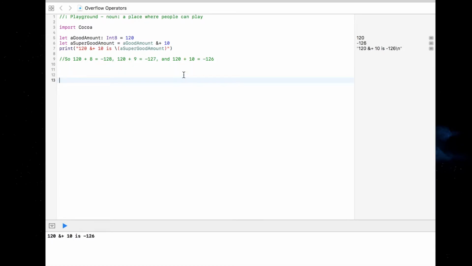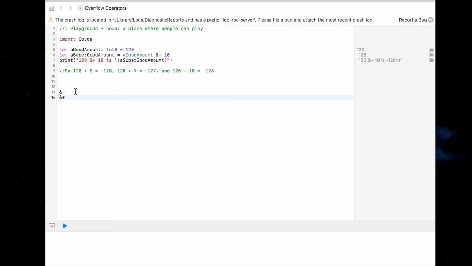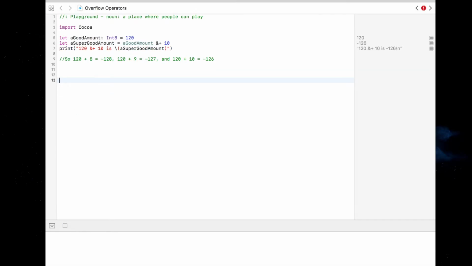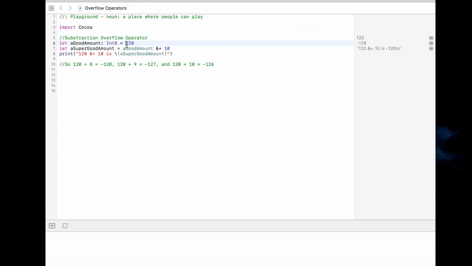There are also overflow versions for the subtraction and multiplication operators, and that's simply the ampersand minus and the ampersand star, or asterisk, whatever your fancy is. Subtraction isn't going to have an overflow, but it is going to have an underflow. And saying the word flow so many times is actually kind of starting to freak me out. Let me quickly demonstrate the subtraction overflow operator. Let's do negative 120 minus 10, and let me clean this up a little bit. This should give us a positive 126.